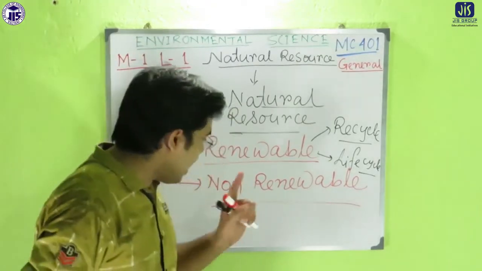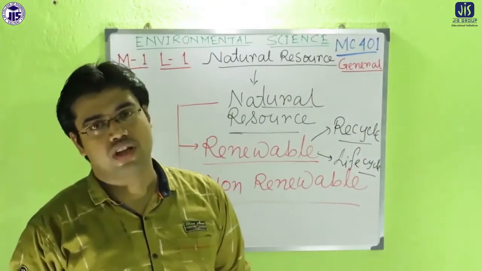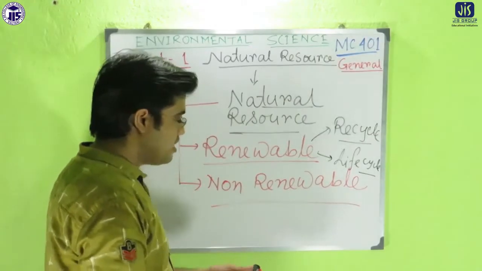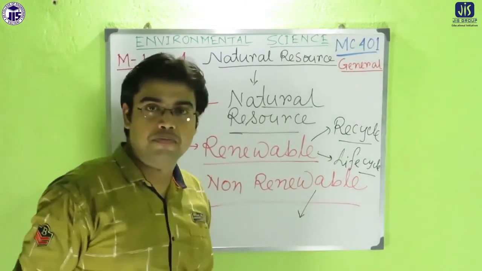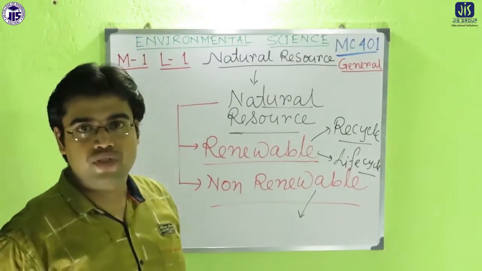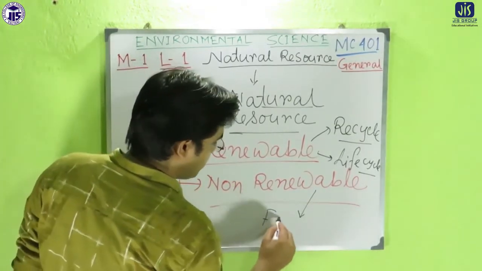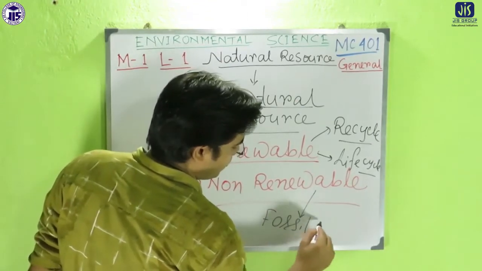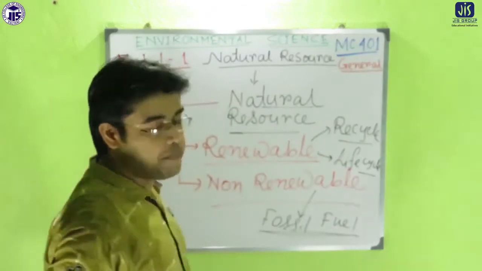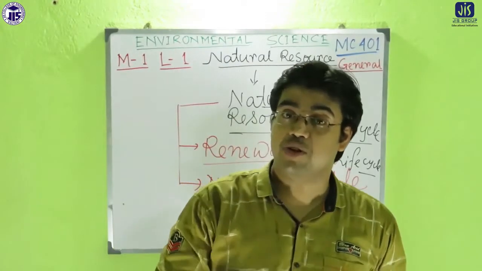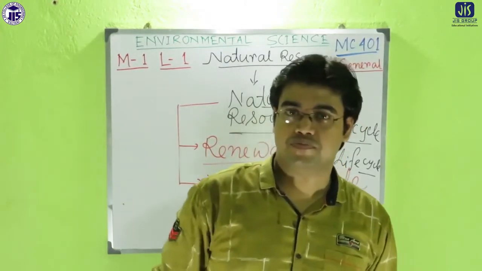And on the other hand, non-renewable resource. Non-renewable resource means that type of resources that will be finished after some time, after a particular period. For example, if you take the example, that is the fossil fuel. So fossil fuel is the common example of the non-renewable resources.